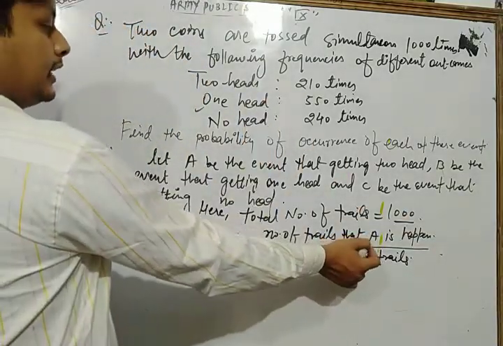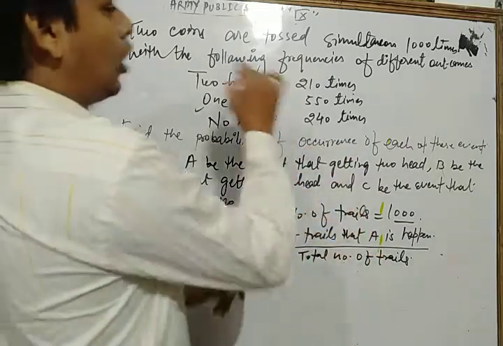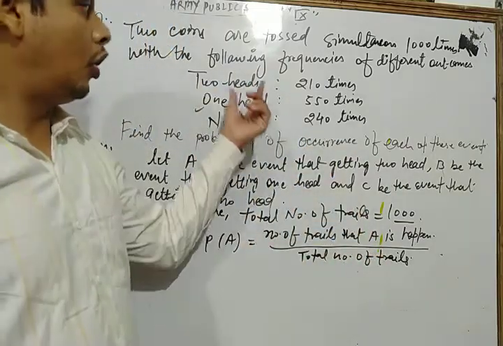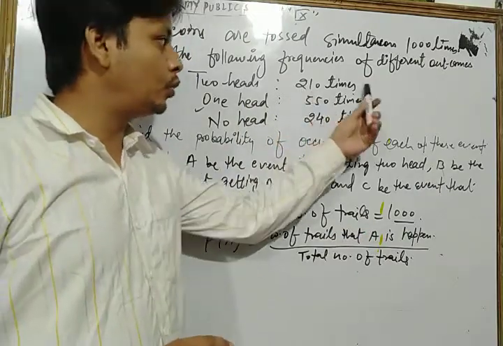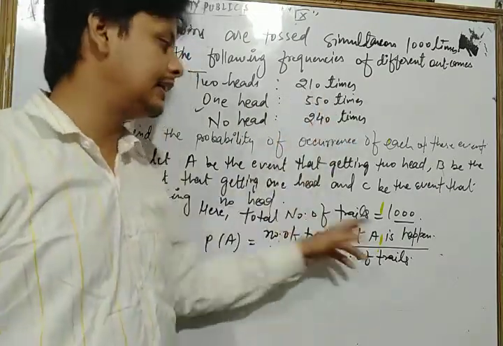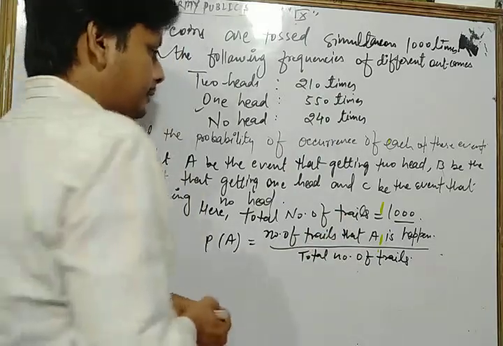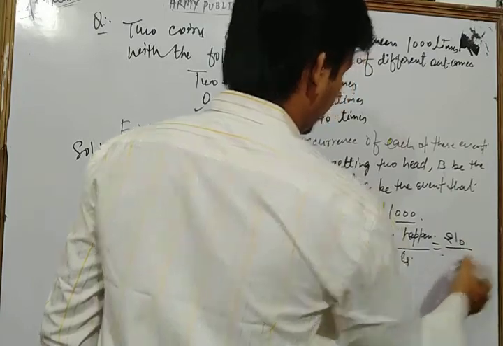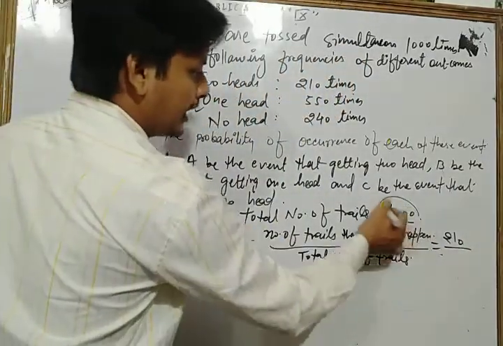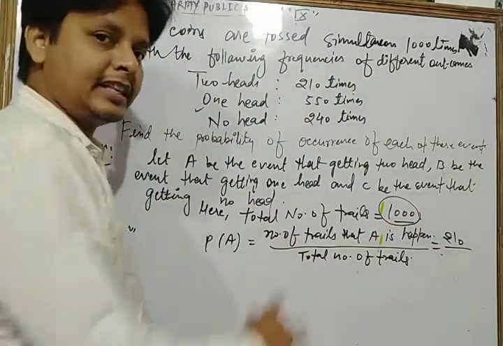A is what? Getting 2 heads. So how many times does A happen? There are 210 times that A happens. So here we write 210 upon total number of trials. Total number of trials is 1000 in each section.